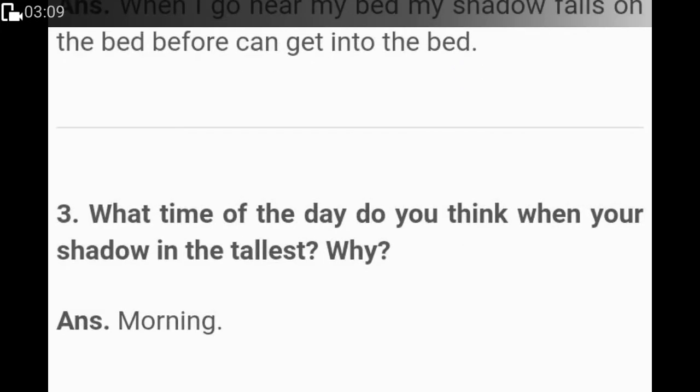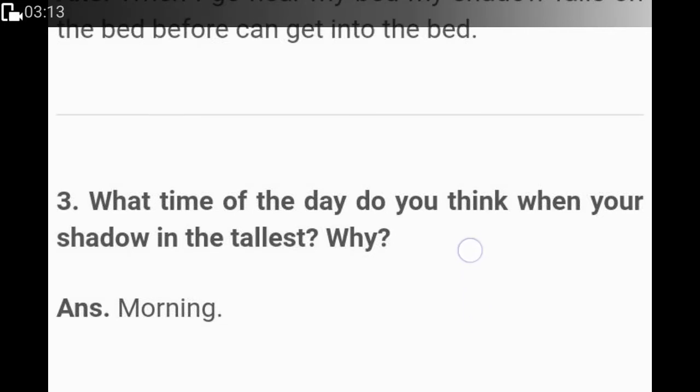What time of the day do you think your shadow is the tallest, and why? Now, the reason why our shadows are tall is because of the angle of the light source. Now here we'll talk about the sun. In the morning, the sun is not on top of us. It's either on the side of us, left, right, front or back.